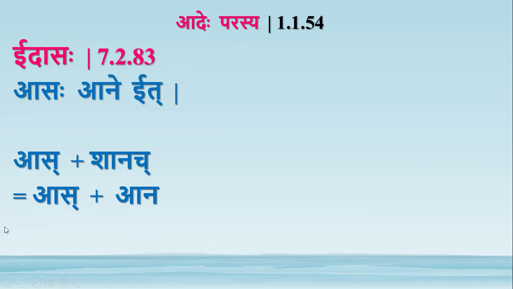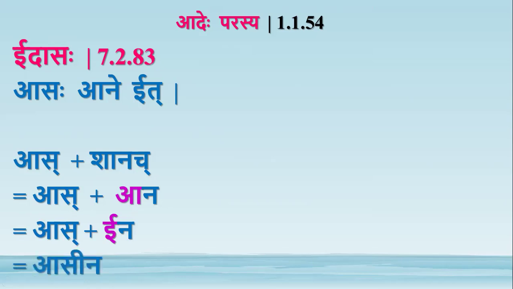Here the Sthani is Ana. So in this case, it comes in the place of the first letter of the Sthani. The first letter is A. So A becomes E. That takara is it. So As plus Ina, Asina.